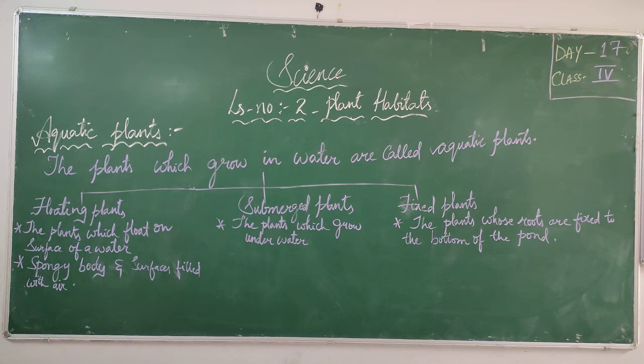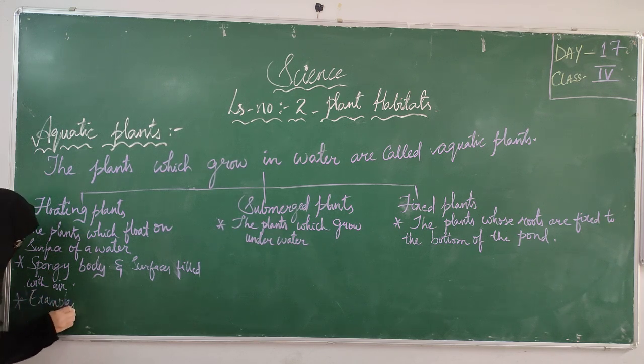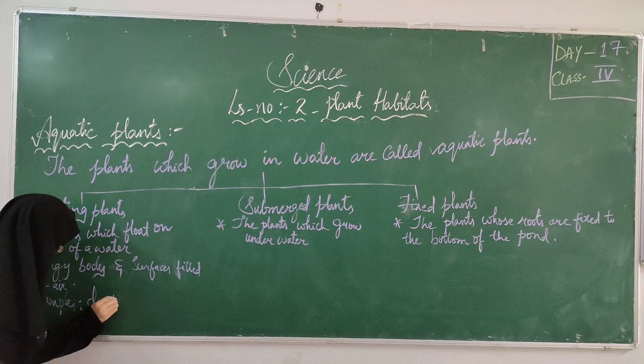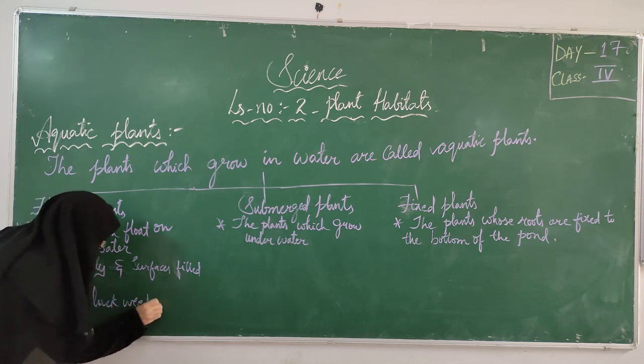They are having spongy bodies and the surfaces are filled with air. We'll see the examples: duckweed and water lettuce.